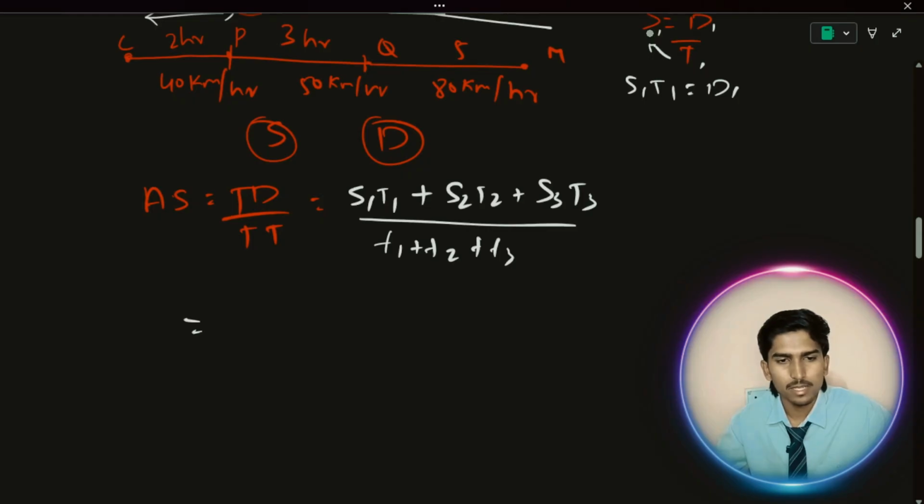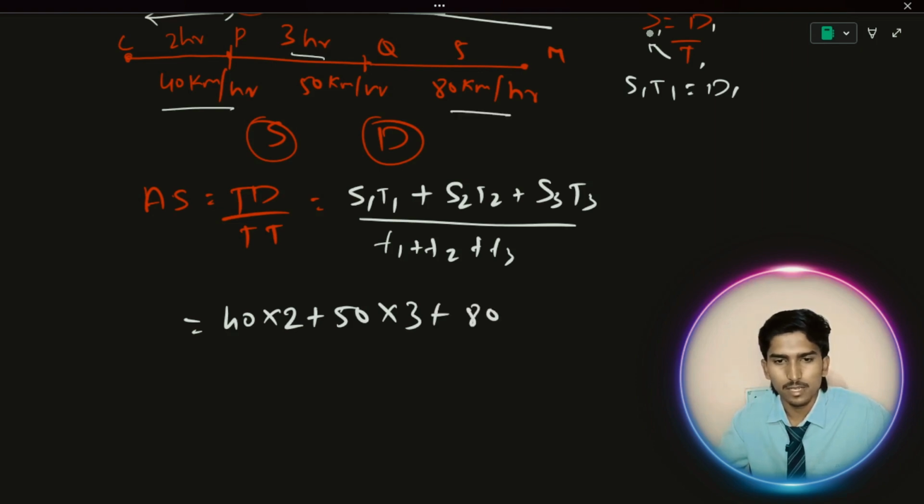Just calculate now. What is the speed S1? They have given 40 kilometers per hour, into time 2 hours, plus S2, the second speed 50, into 3 hours, and S3, 80 kilometers per hour, into T3, which is 5 hours, divided by total time T1 plus T2 plus T3, that is 2 plus 3 plus 5.